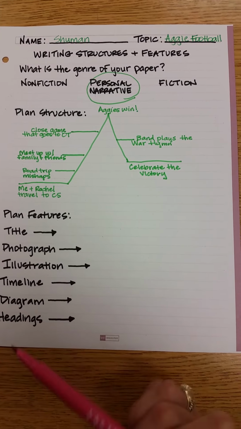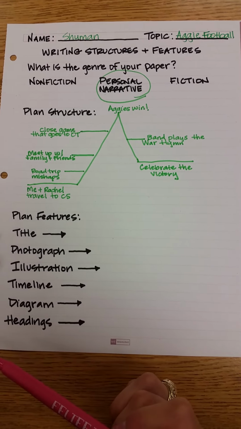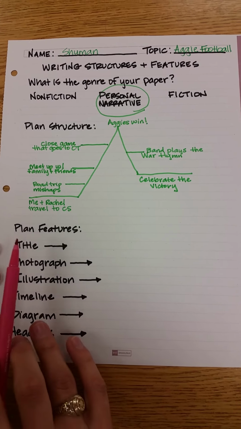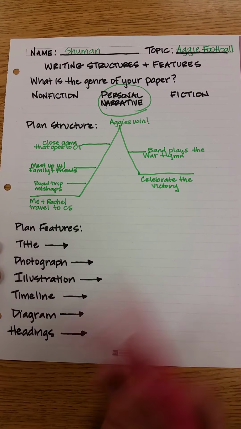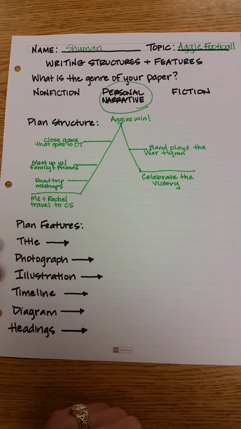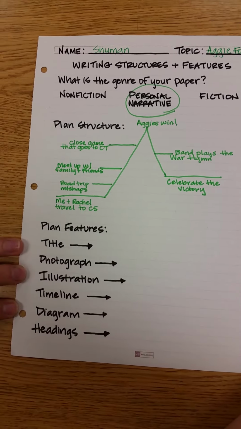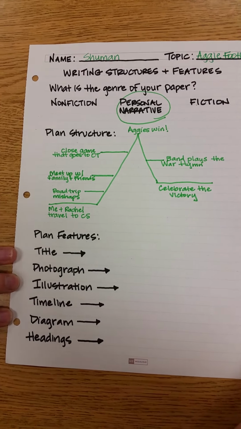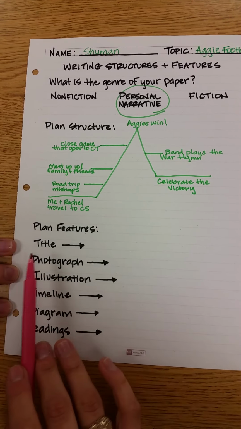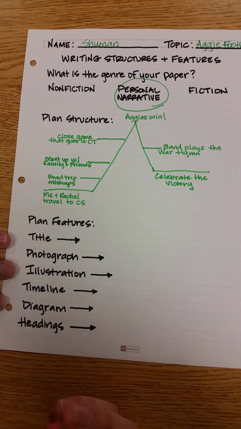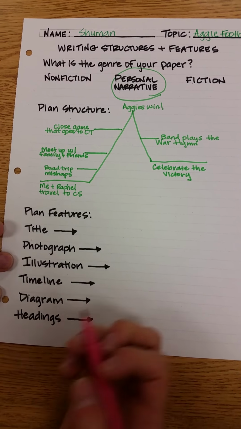Okay? It's going to be a story arc, and I've figured out all of the pieces that go along with that. What I want to do now is look at some text features that I can include in my writing project. Now for personal narrative, there's not going to be as many options as, let's say, nonfiction, but there are some things that I can include. Starting with the first one, title. I can most definitely come up with a title for my paper.